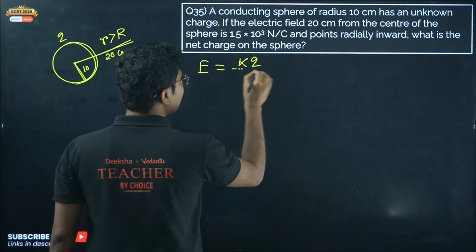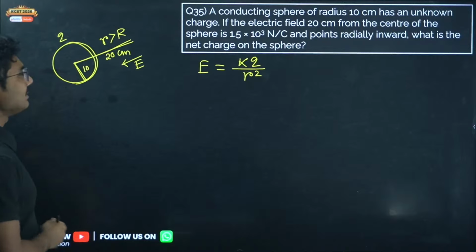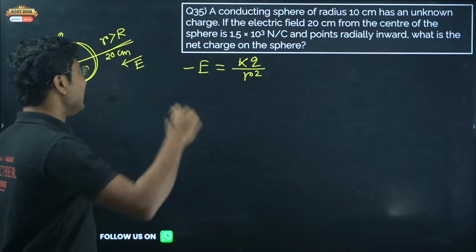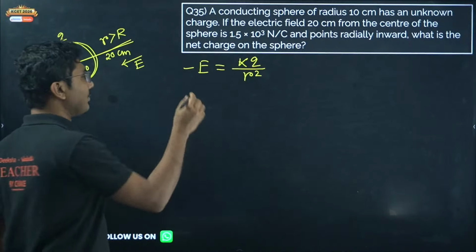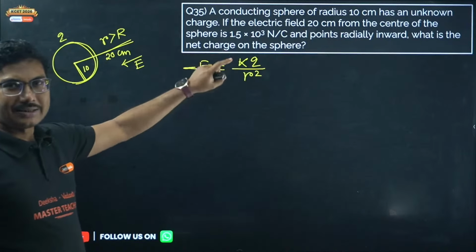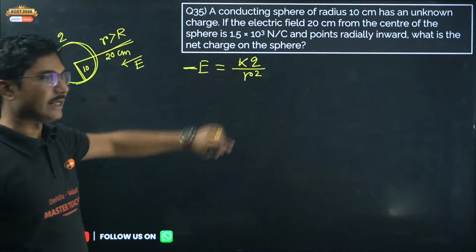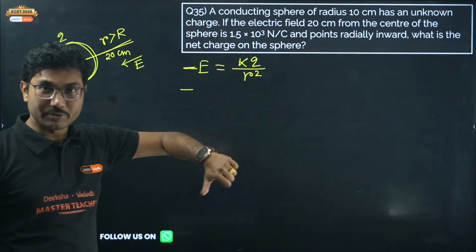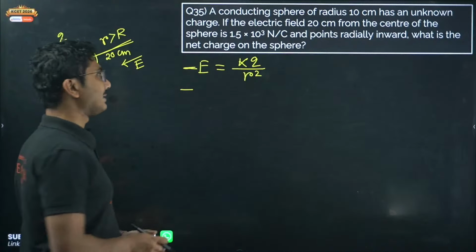Now, it is mentioned that this is pointing radially inward. Electric field is radially inward. That means this electric field is negative in sign. Radially outward is considered positive, radially inward is considered negative. And that basically gives you the charge as negative. Anyway, do not worry; if you identify the charge is negative and mention that in the last line after solving it, because the electric field is radially inward, the charge will be negative, that is also accepted.